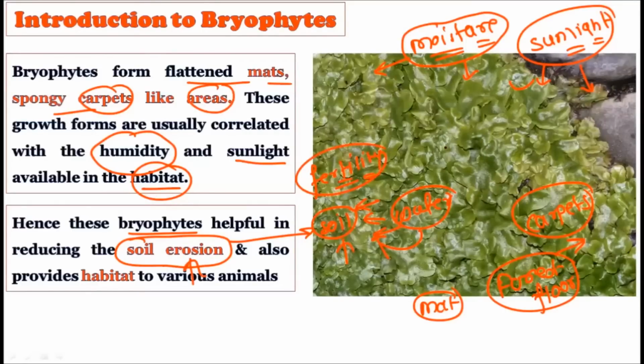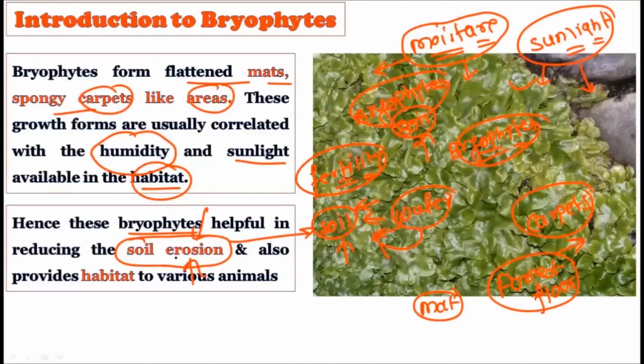But now see, if there is a carpet of bryophytes on the forest floor and floods or heavy rain come, there will not be any soil erosion, because the water cannot directly come in contact with the soil. It first comes in contact with the bryophytes, and that is why the impact of the water is significantly reduced, and hence it reduces the soil erosion.